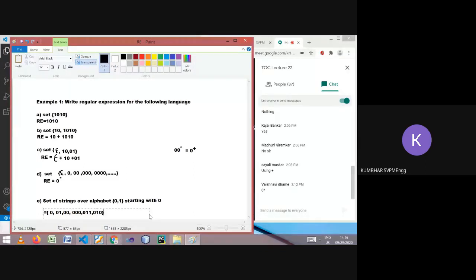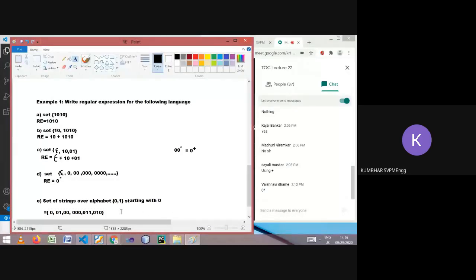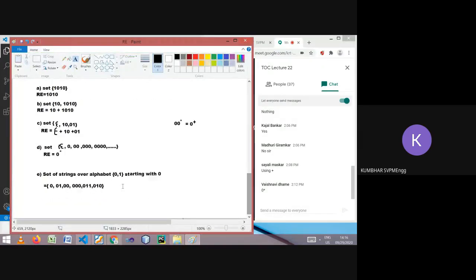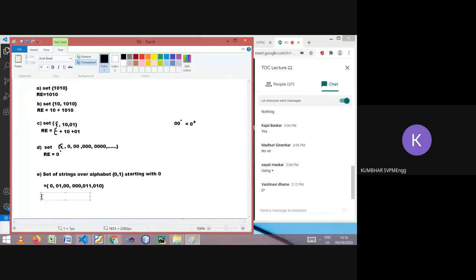Yes, sir. So can you tell me what regular expression we can write for it? Compulsory is what? It must start with 0. After that, what can be there? Plus means or.